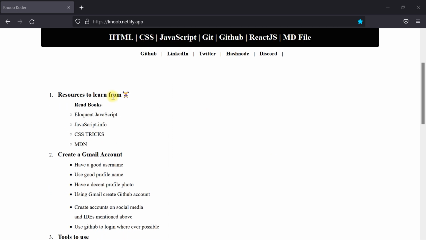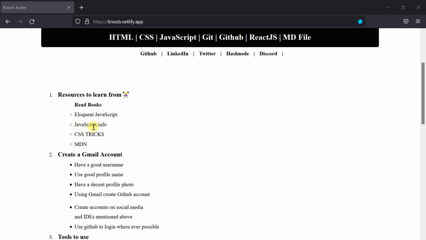There are plenty of resources, but because of the abundance of resources, many of us are confused about what to do, where to go, which resource to follow, which books to read from. So I hope we should not face this problem when you come to this group. Here we'll be reading books like Eloquent JavaScript. It is a bit advanced, but if you read advanced things you'll get to know a lot more. It will surely take time for learning.